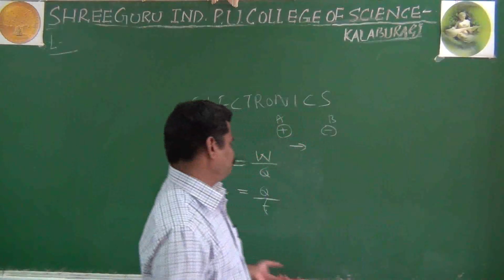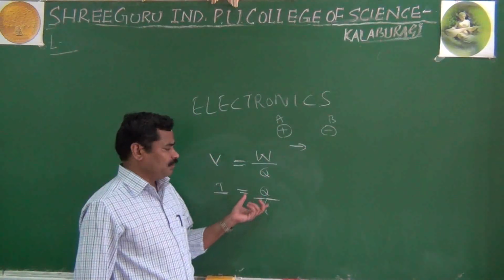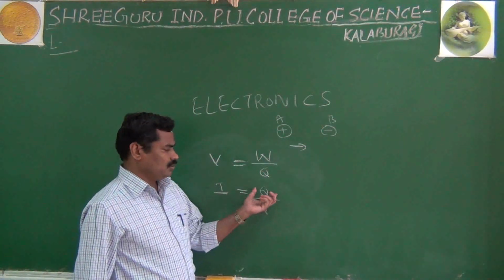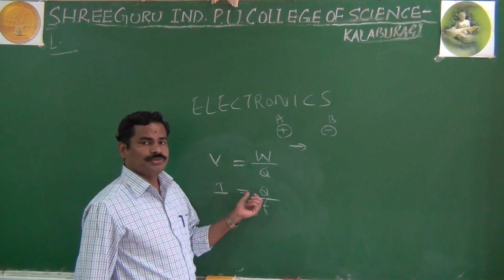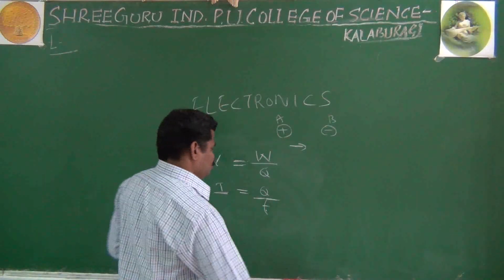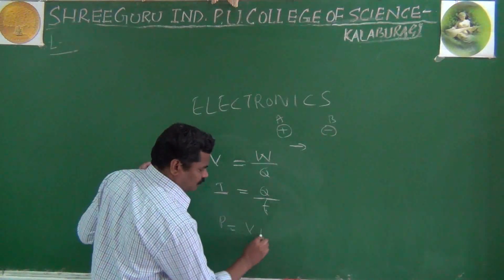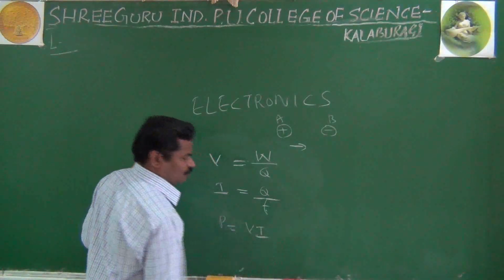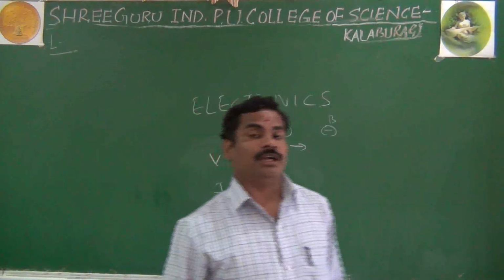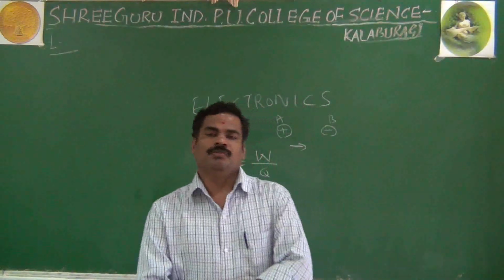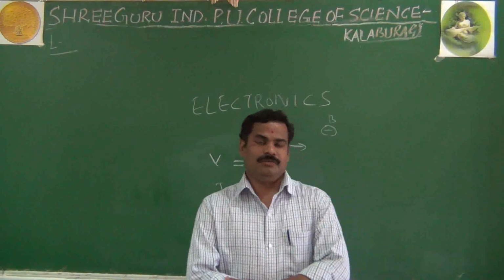So current is Q by T, the rate of flow of charges through a conductor. In the same way, power P is V into I. It is also called the rate of doing work, or the product of voltage and current.